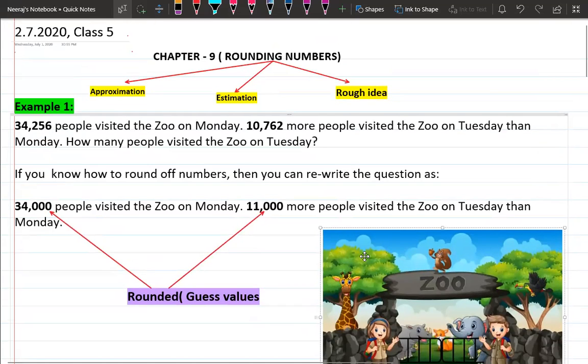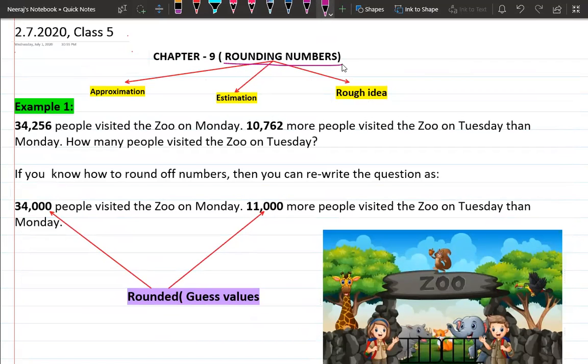Hello children, today we will learn a new chapter, chapter 9, rounding numbers. We have already learned half of rounding numbers, that is the estimation chapter, in the previous class. So we will learn thoroughly what rounding numbers are.